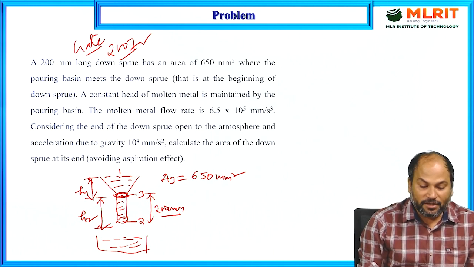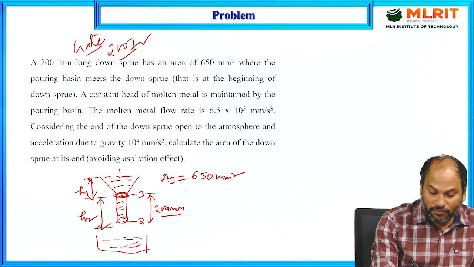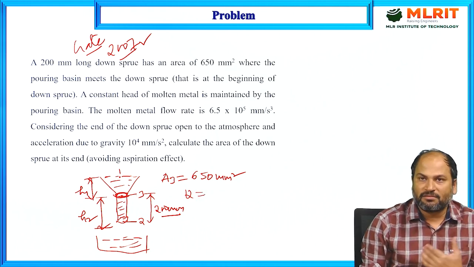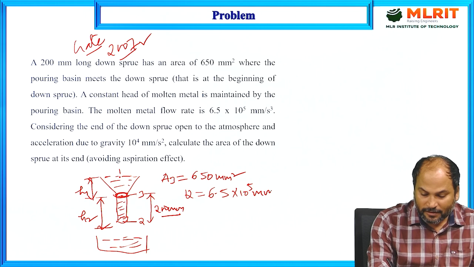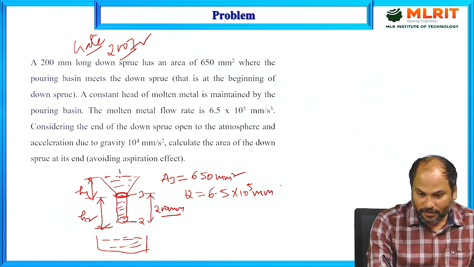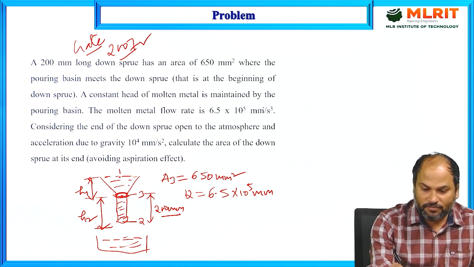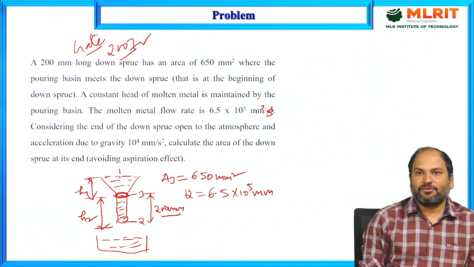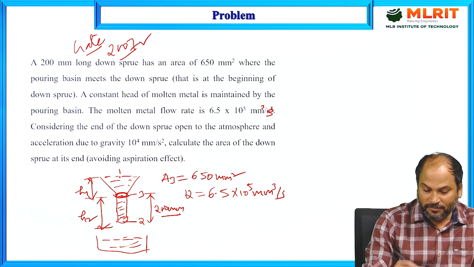The molten metal flow rate is 6.5 into 10 to the 5 mm cube per second. So this Q is given. Q means the discharge, or the flow rate with which the molten metal is flowing inside. Sorry, this was actually given wrong on the slide. It should be mm cube per second, since it is volume per unit time. My mistake.